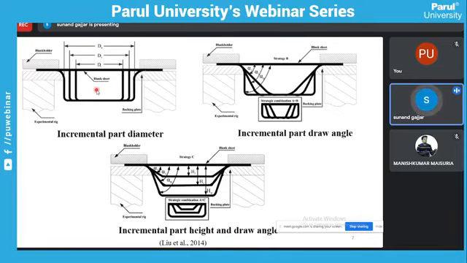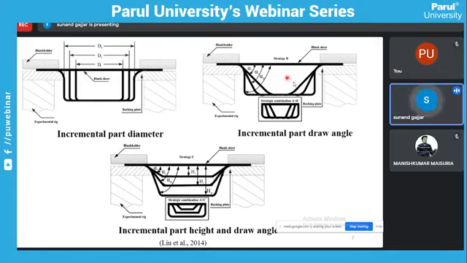The final required diameter is dn. But we go through some intermediate shapes. So first d1, then di, and then dn. So the backing plate is fixed between the blank holder and the plate. And then we can observe some intermediate shapes d1, di, and dn.